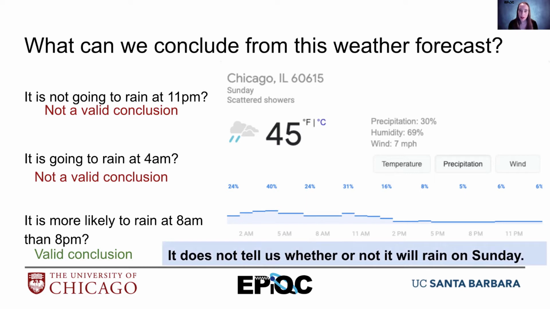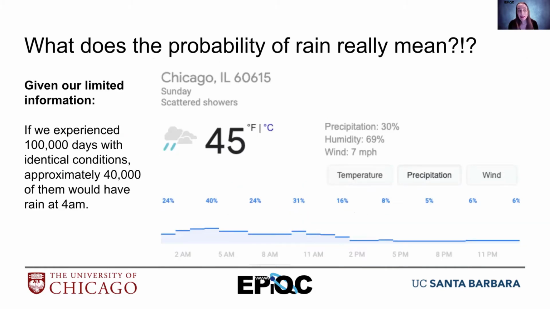So then we have to ask ourselves, what does this information give us? Well, what it says is that given our limited information, because we don't know everything, we don't understand well enough how weather works. If we know what it's like right now, we're not perfect at predicting what it's going to be like later. So given our limited information, if we experienced 100,000, a million, a billion, infinite number of days with these identical conditions, then we could predict, if it were 100,000 days with identical conditions to now, approximately 40,000 of them would have rain at 4 a.m.